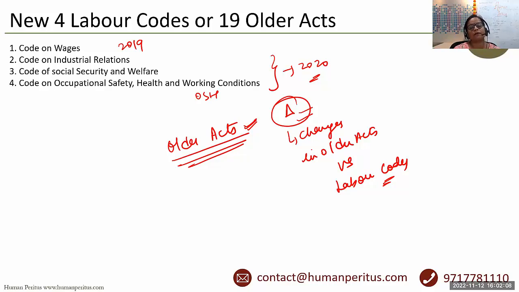So you can take the summary of those changes. If you go through our labor codes booklet, that has been provided in almost 7 to 8 pages before the labor codes. So you have to go through that summary, then the coverage would be sufficient enough. And if you want to cover the labor codes in depth, then it's your choice, right? But start with the older acts and then proceed towards the coverage of the changes brought out by way of labor codes. See guys, again there is a specific reason why we are suggesting this: first of all, this approach would be easy, right?